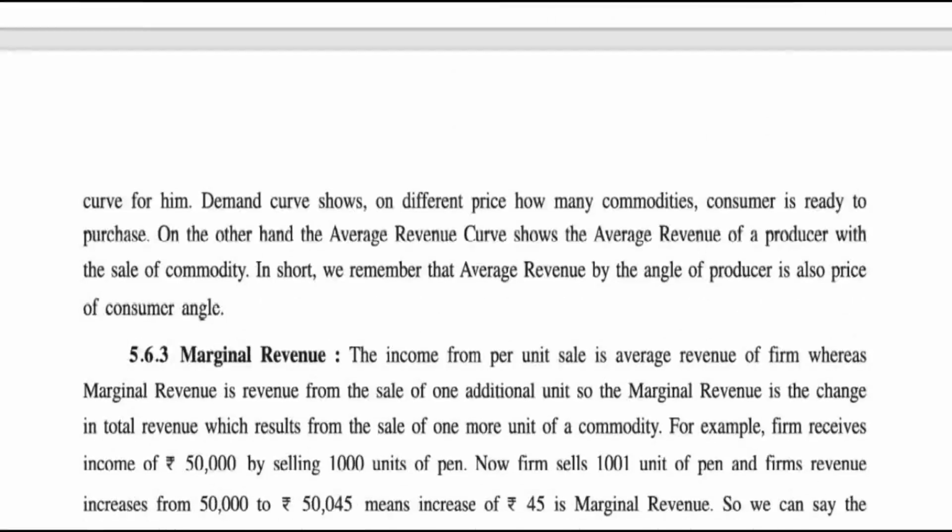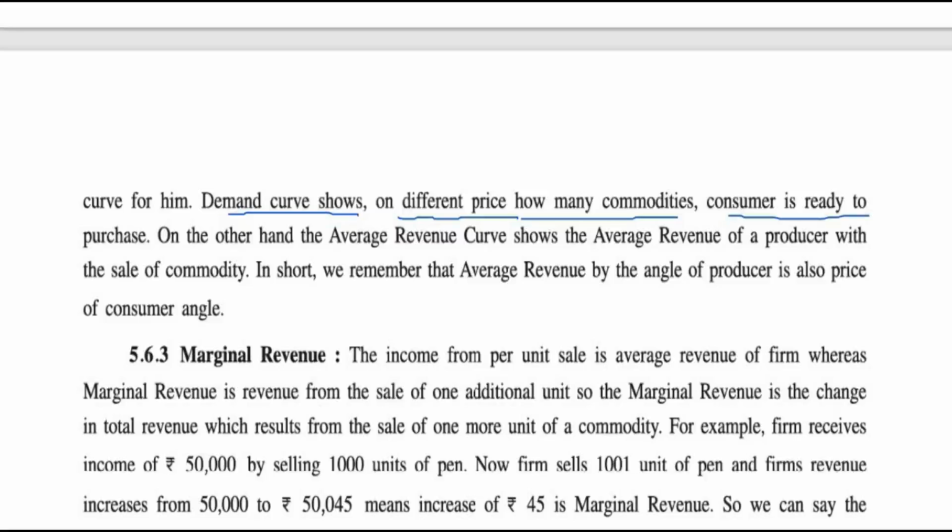Demand curve shows at different prices how many units the consumer is ready to purchase. Average revenue curve shows the average revenue obtained by the producer with the sale of the commodity. So the demand curve is from the consumer's point of view.